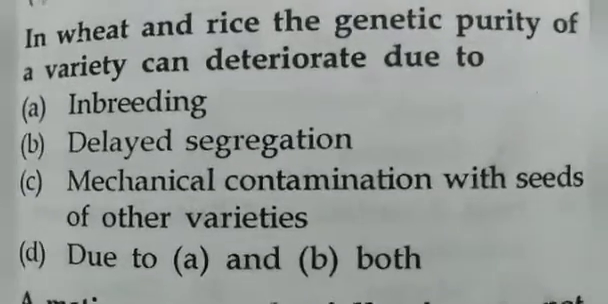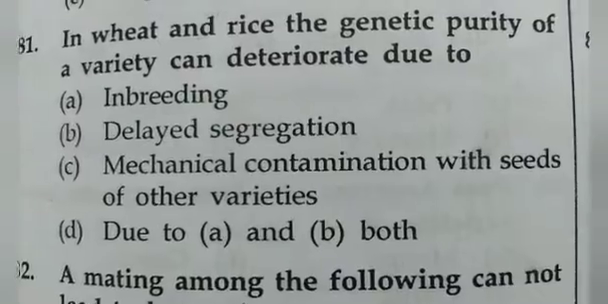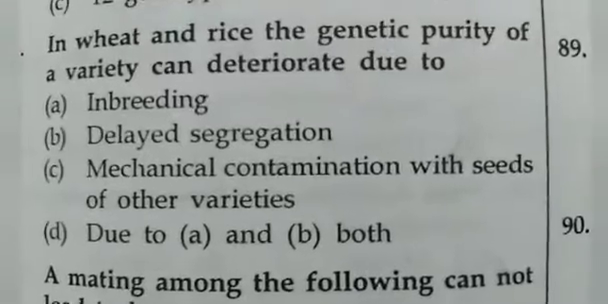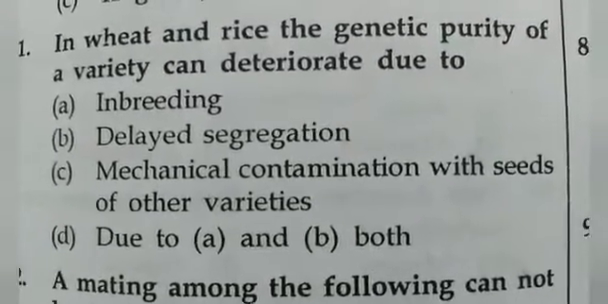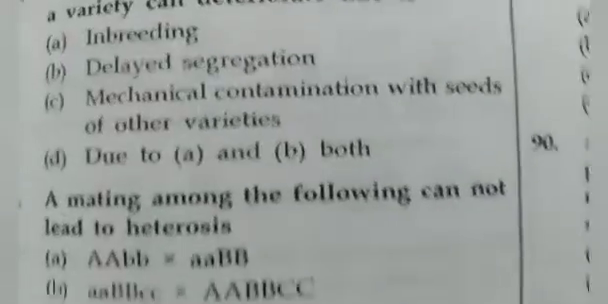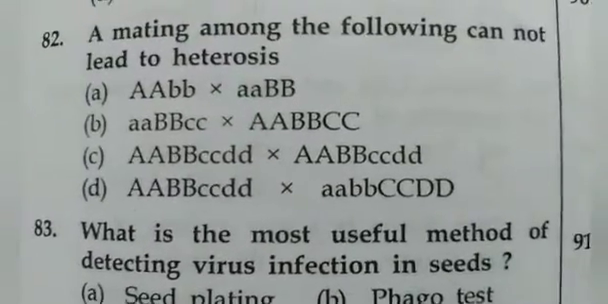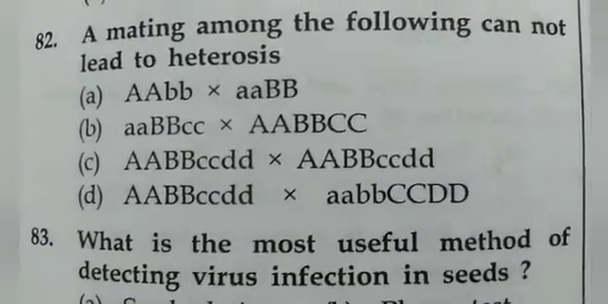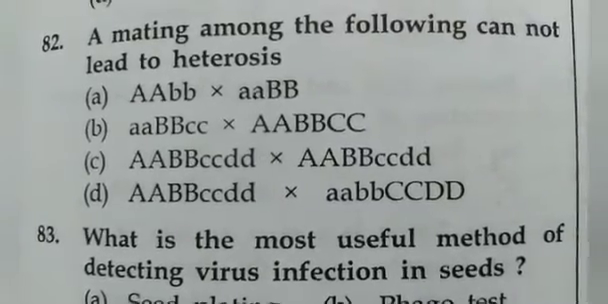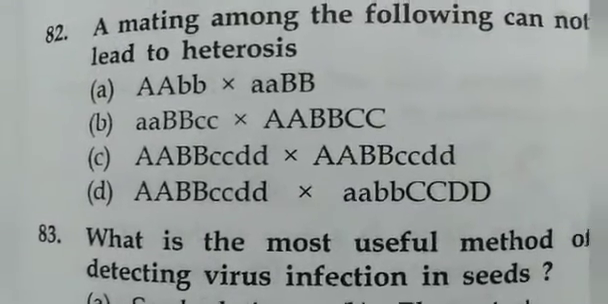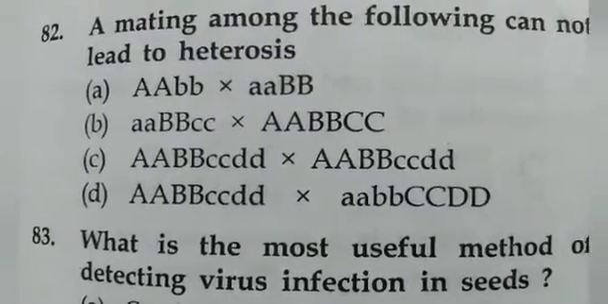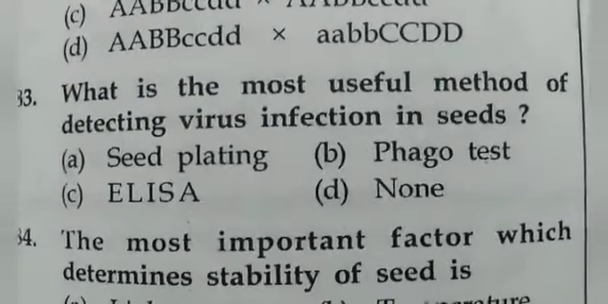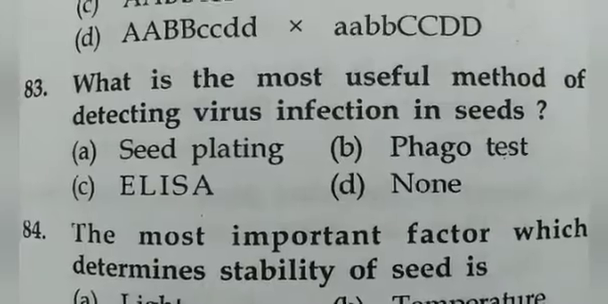In wheat and rice, the genetic purity of a variety can deteriorate due to mechanical contamination with seeds of other varieties. A mating among the following cannot lead to heterosis.